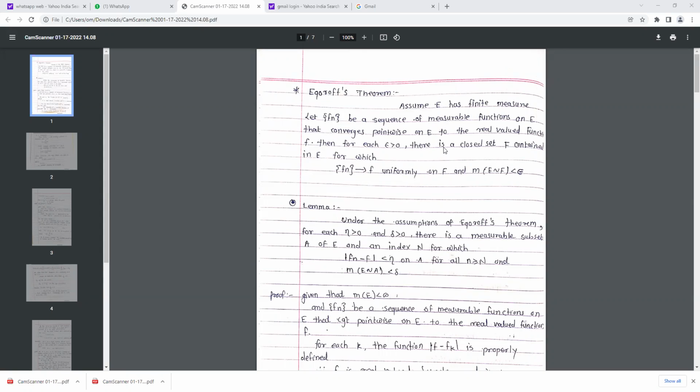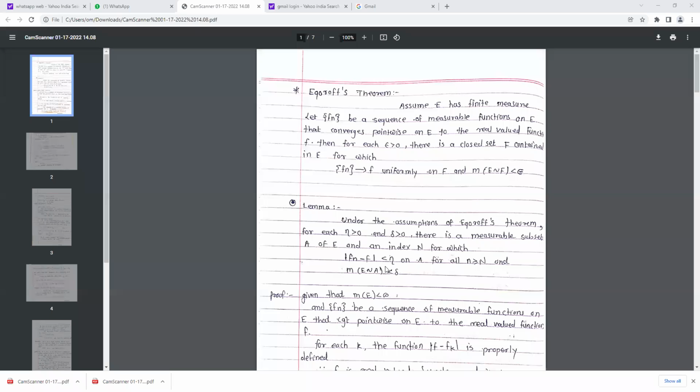Now in the lemma we have shown just there exists a subset A, which is a subset of E, and on that set the sequence converges. Okay, this is simply the statement of uniform convergence: the absolute value of Fn minus f is less than eta for some eta, for all n after capital N, for all terms of that sequence Fn.